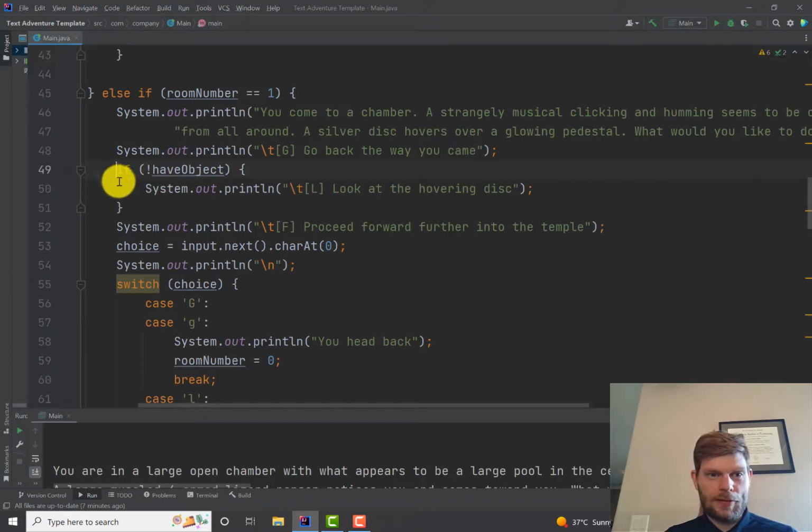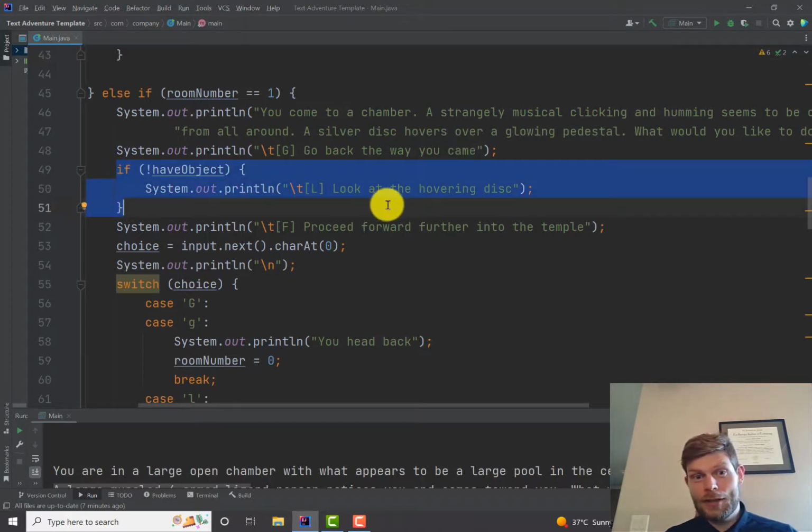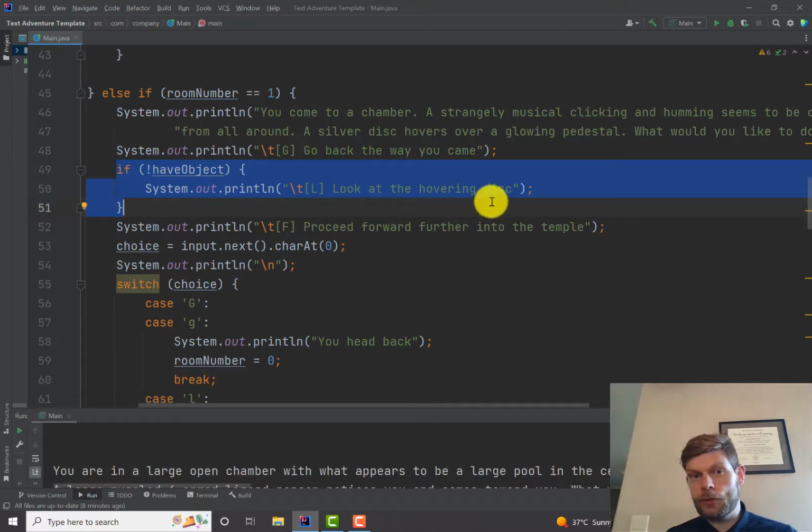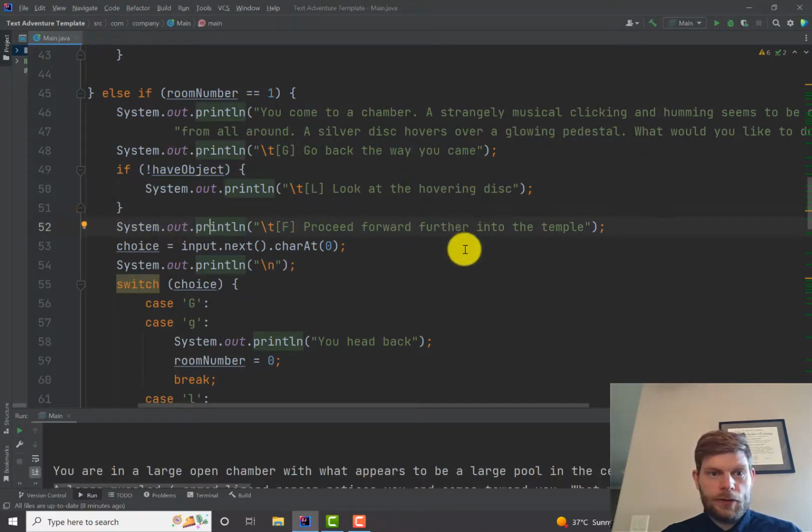Notice I threw a little if statement around the text here, where it says look at the hovering disk, because I don't want it to give you that option if you found the disk. So it will only print this out if you do not have the object. If have object is false, and then if you not that, it becomes true. So it'll only say, hey, do you want to look at the hovering disk if you've not already done that? And you can always proceed further into the temple.